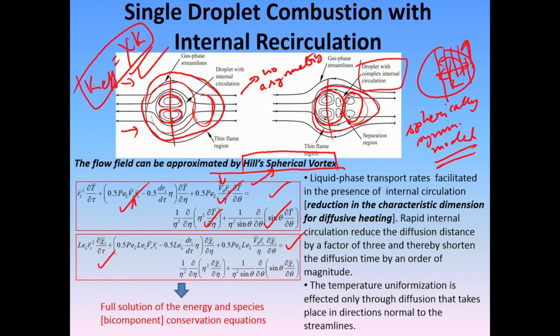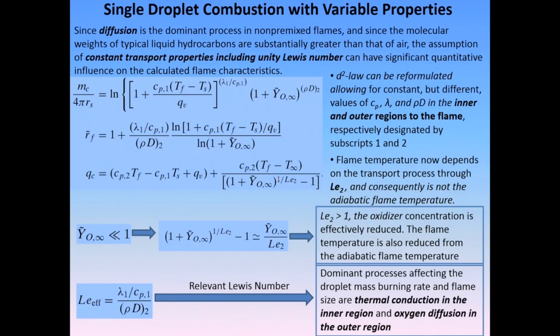Similarly, we can write the species equation, where we get the Lewis number over here, which is alpha by D. Once again these two terms are given by the convective derivative, and this is the diffusion term. The regression rate of the droplet has been included in this analysis. So when you have recirculation within the droplet, you just follow the exact same methodology as you did for droplet evaporation, and the liquid phase analysis roughly remains unaltered.